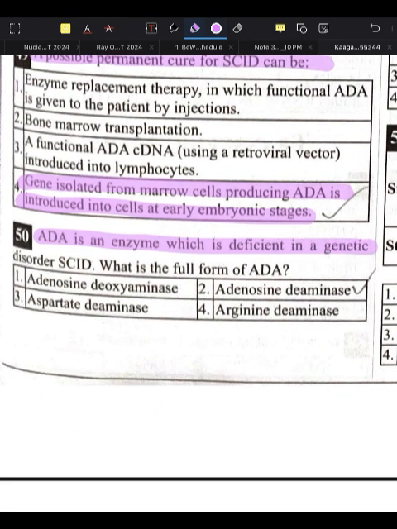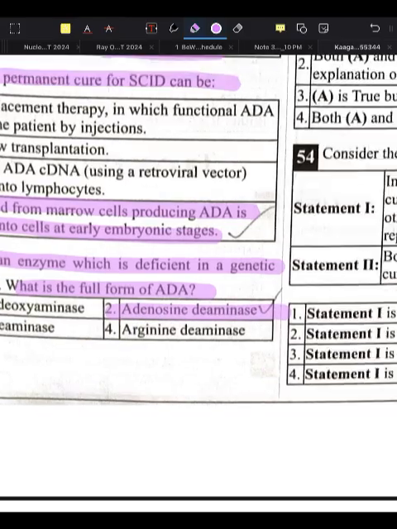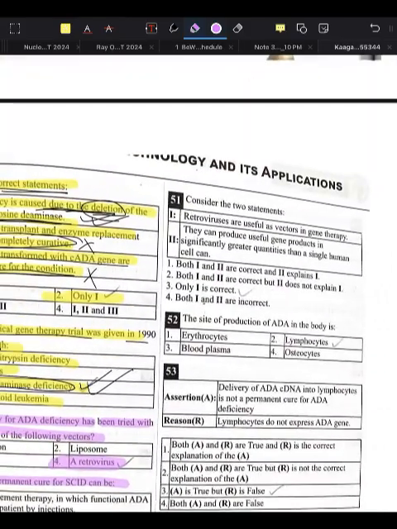Next, ADA is an enzyme which is deficient in the genetic disorder SCID. What is the full form of ADA? Adenosine deaminase.